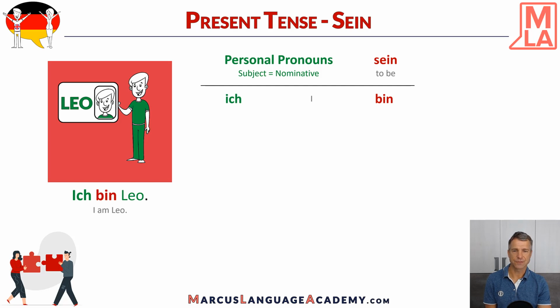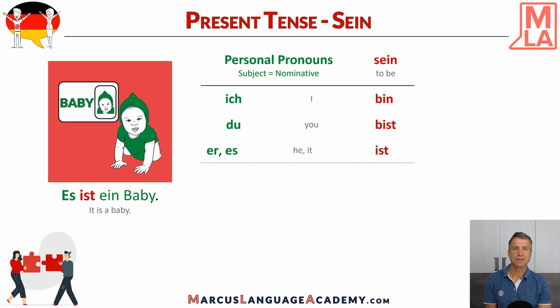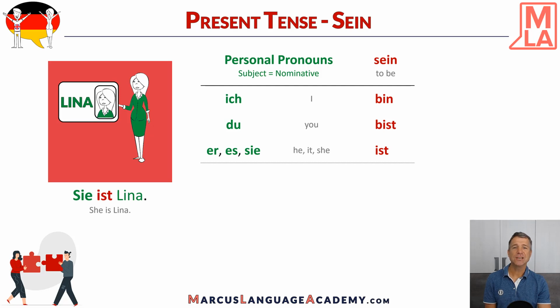Let's see the second person. Du bist Leo. You are Leo. Du bist. In third person we have er ist Leo. He is Leo. Er ist. And the same applies for es ist ein Baby. It is a baby. Es ist. And when it's feminine, she is Lina. Sie ist Lina. So in third person the conjugation of sein is ist.